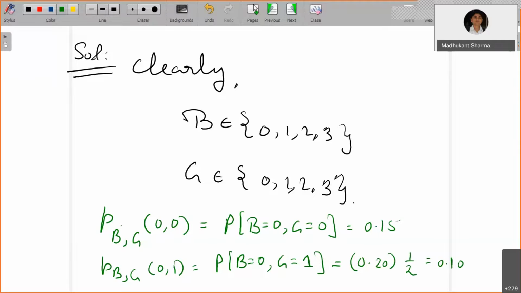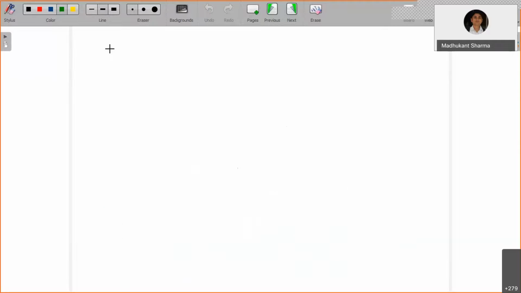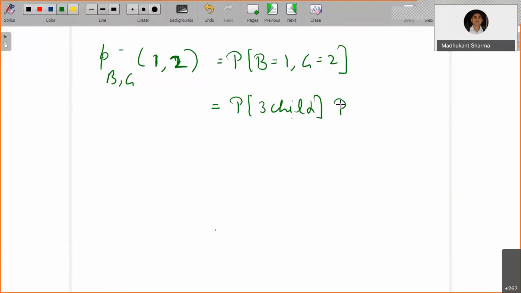Okay. Similarly, you can have the probability of P of B comma G, let's say 1 comma 2. I'm interested in finding the probability of getting 1 comma 2. So that's going to be the probability of B equals 1 and G equals 2. This is into the probability of B equals 1 and G equals 2 given a 3-child family.